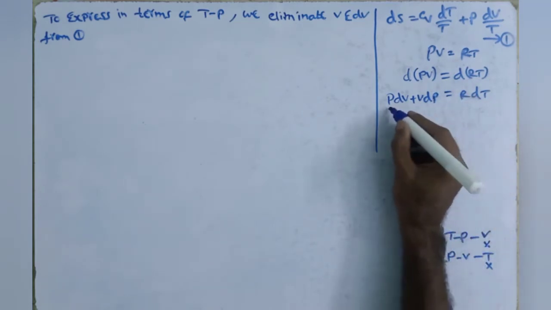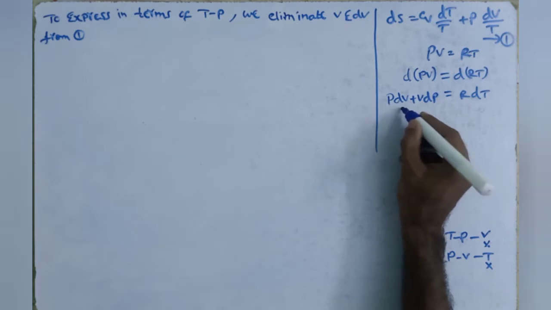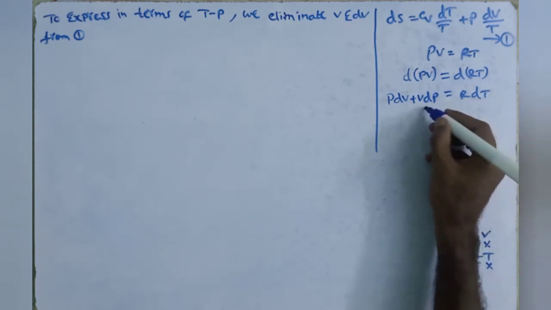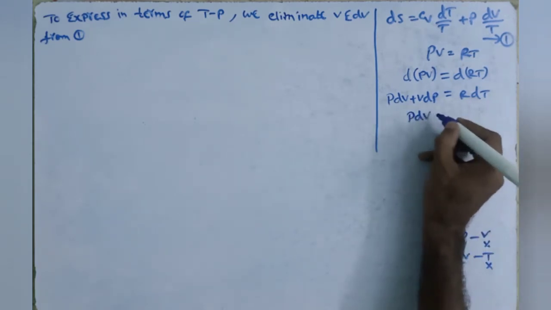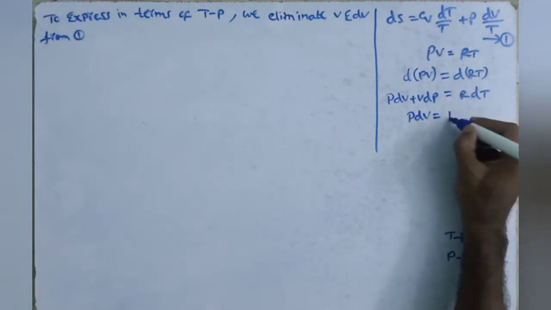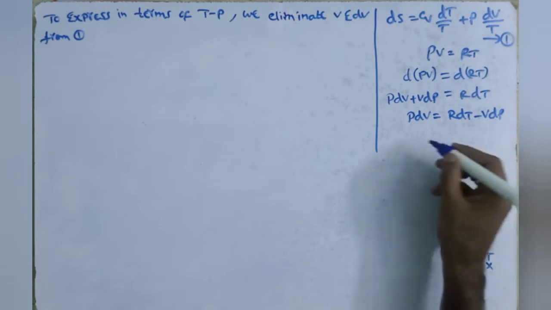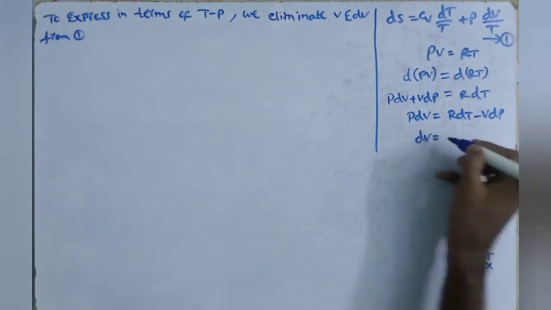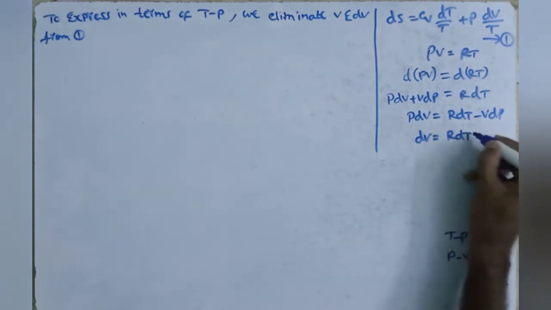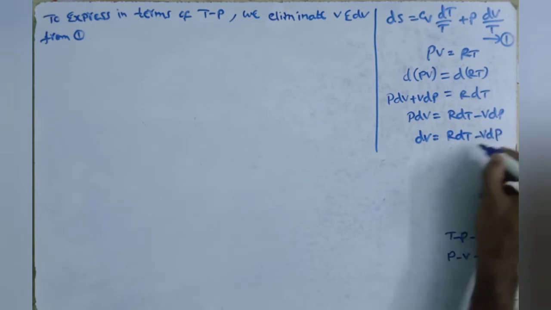Finally we need dV, so we keep the dV term on this side and send the other term to that side. P dV equals R dT minus V dP. So finally dV equals (R dT minus V dP) by P.